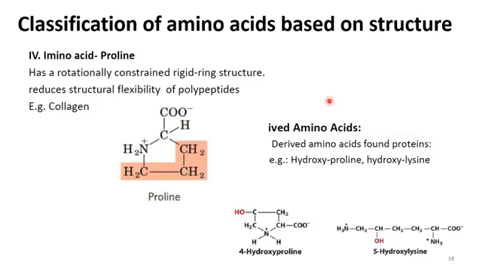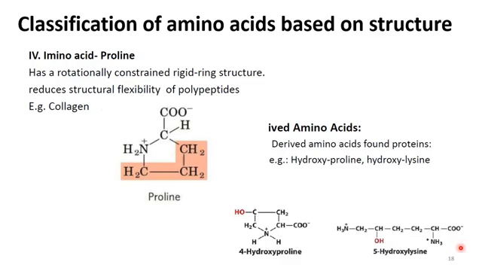One category includes amino acids that are present in proteins, just like the structure written here, 4-hydroxyproline, that is, there is a hydroxy group present on the fourth position, and the other one is 5-hydroxylysine. So there is a hydroxyl group present in addition to the original structure of lysine. So these derived amino acids may or may not be present in protein.